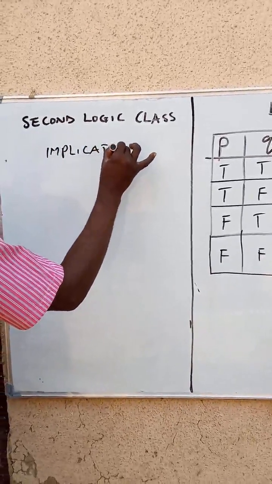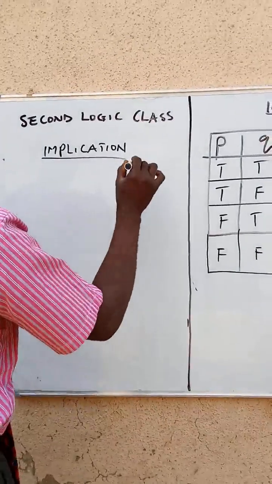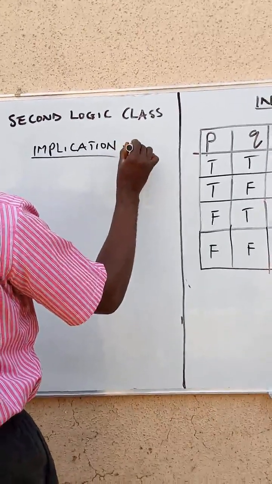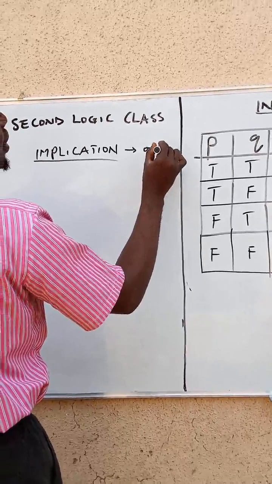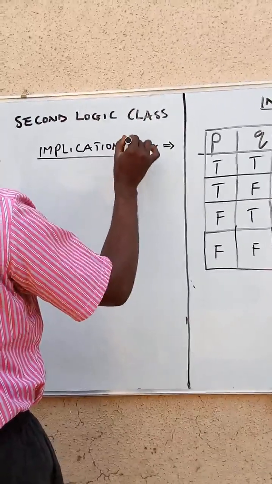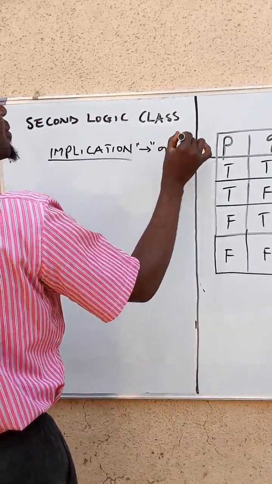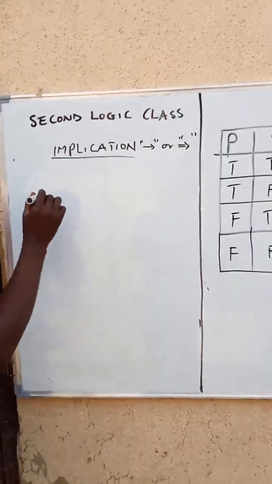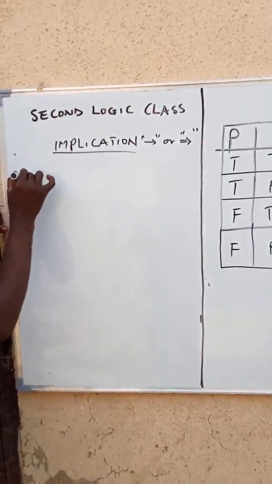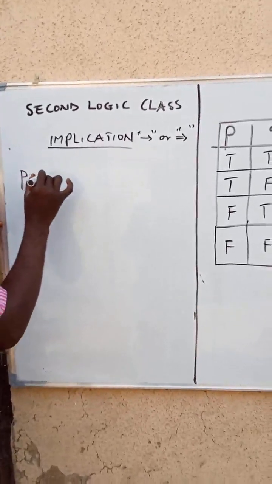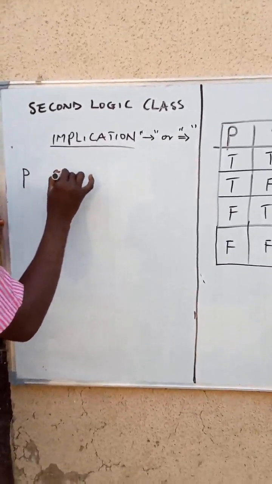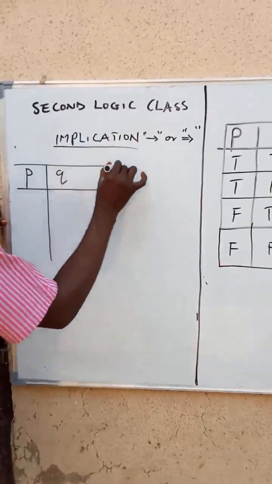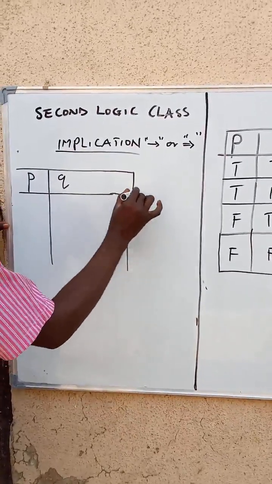Implication. That is the implication truth table. I will say implication, the symbol is this or this, in case you see it anywhere. So in implication, we'll have P, then normally Q, the same way, this implication truth table.